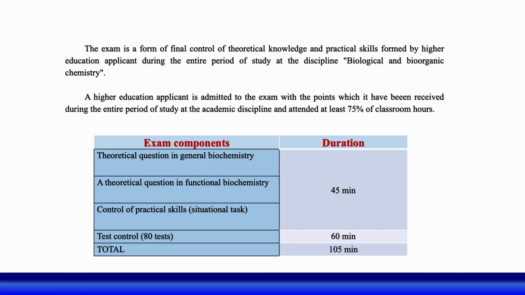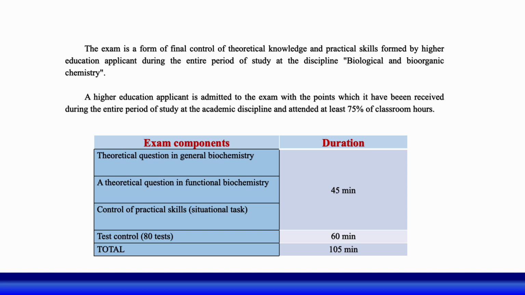Let's look in detail. The exam is a form of final control of theoretical knowledge and practical skills formed by the higher education applicant during the entire period of study of the discipline biological and bioorganic chemistry. A higher education applicant is admitted to the exam with the points received during the entire period of study, having attended at least 75% of classroom hours.